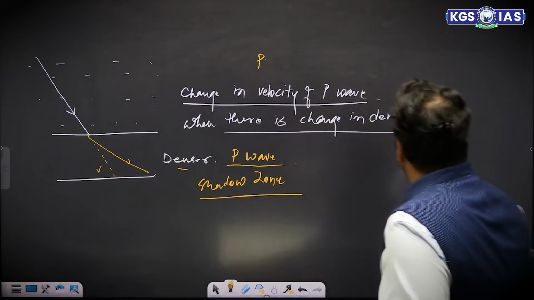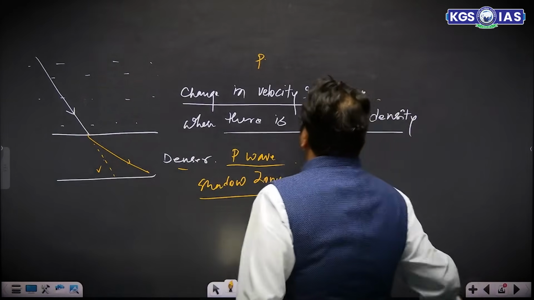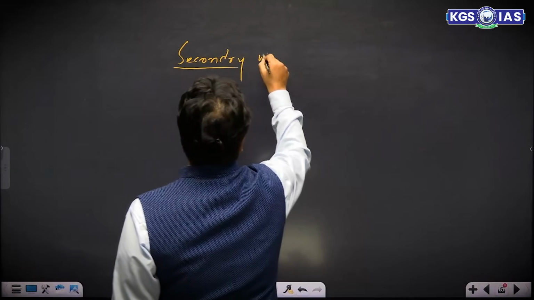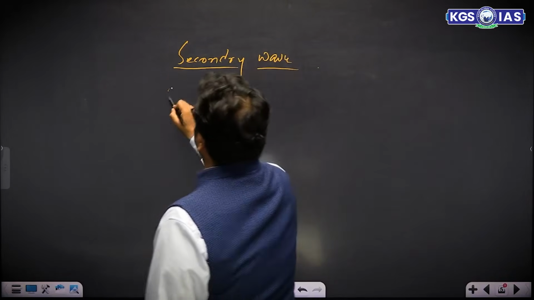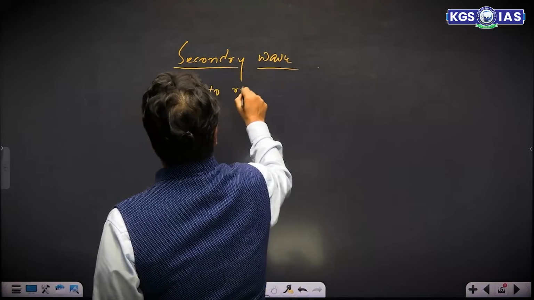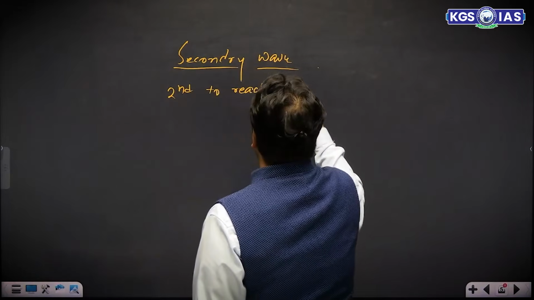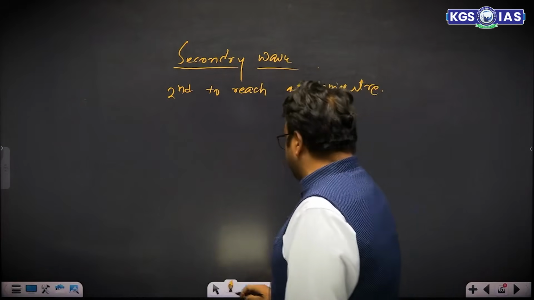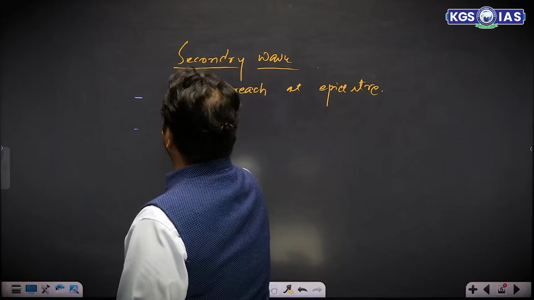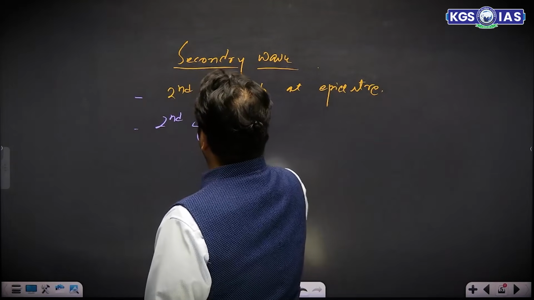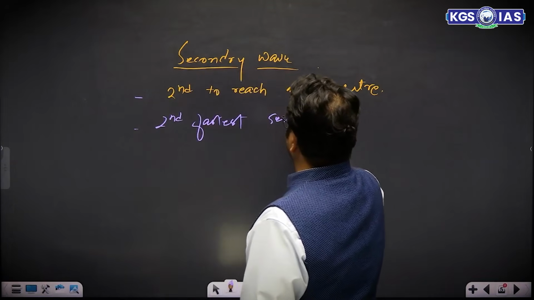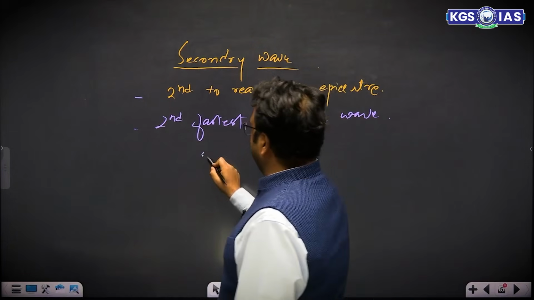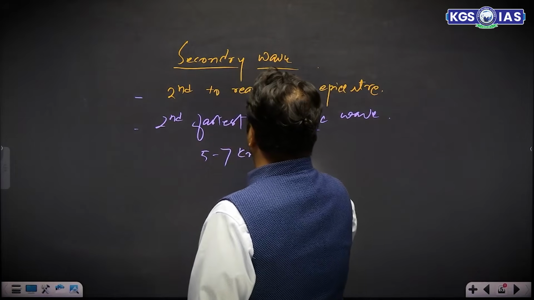Then there is the next wave, which is called the secondary wave. Secondary waves are the second to arrive at the epicenter. Why is it second to arrive at the epicenter? Because it is the second fastest seismic wave. Okay, and the speed is 5 to 7 kilometer per second.